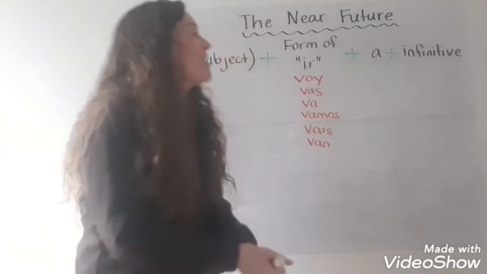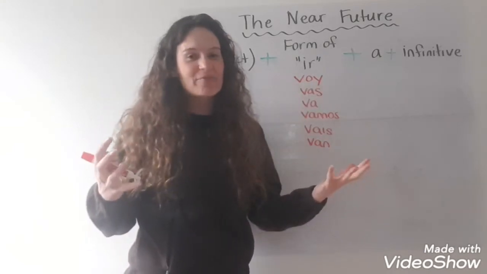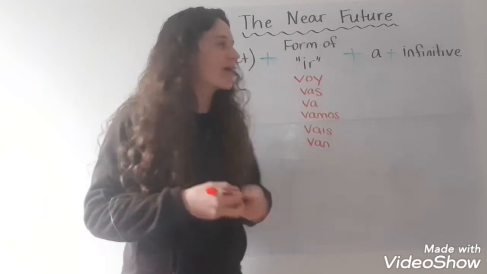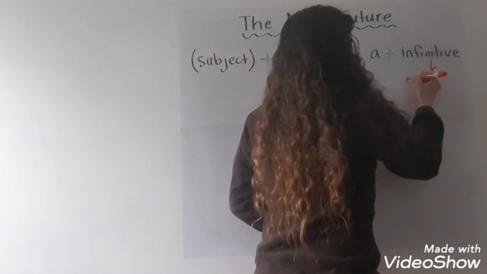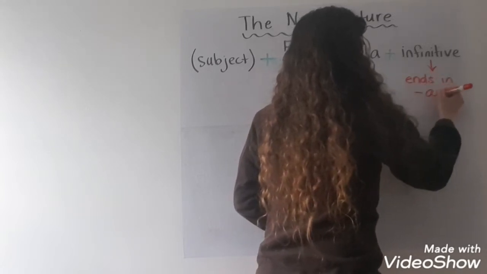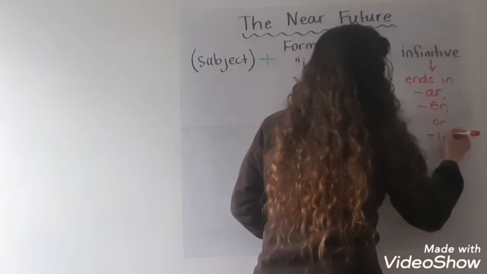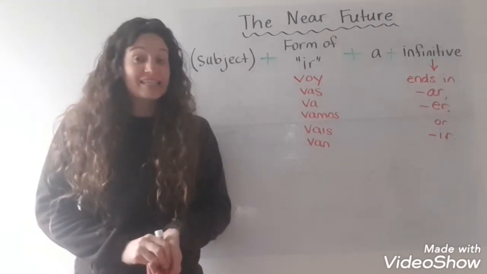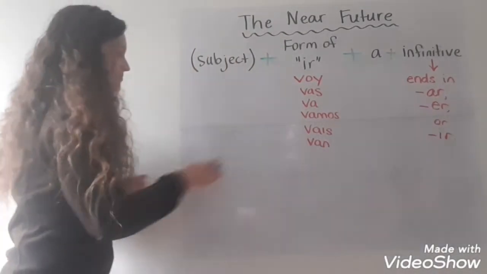Exactly. Good job. An infinitive is a verb in a form that ends in AR, ER, or IR. Infinitive ends in AR, ER, or IR. Good job. All right, let's do some examples. Here we go.